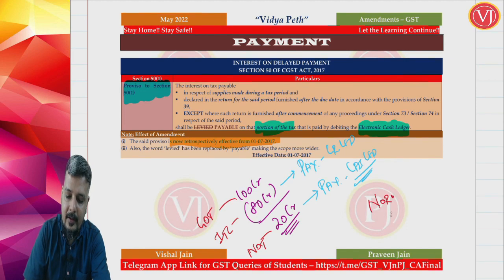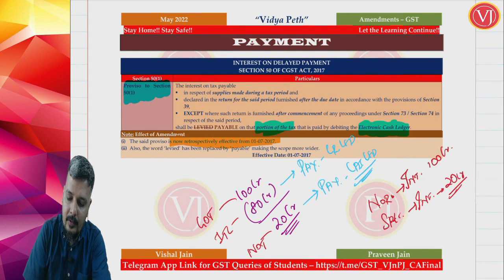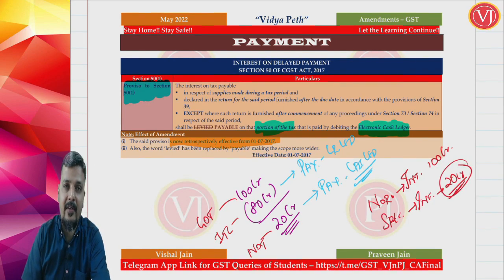Normally interest will be on 100 crores. In special cases interest will be only on 20 crores. So normally interest is on gross liability. What is the special case when it is on net liability?